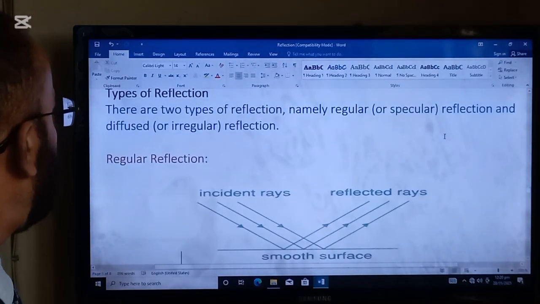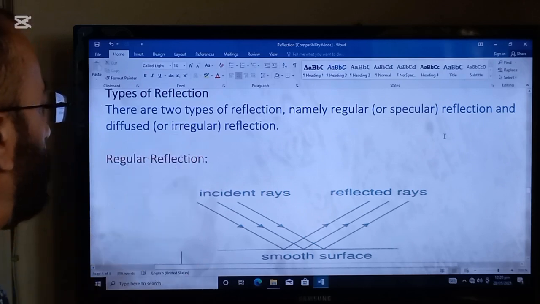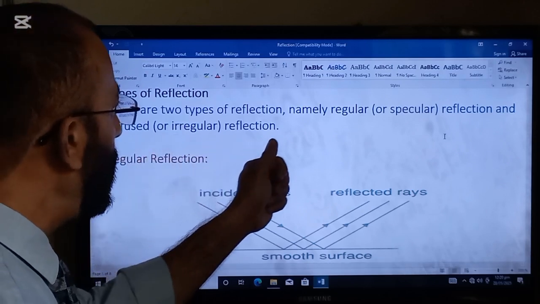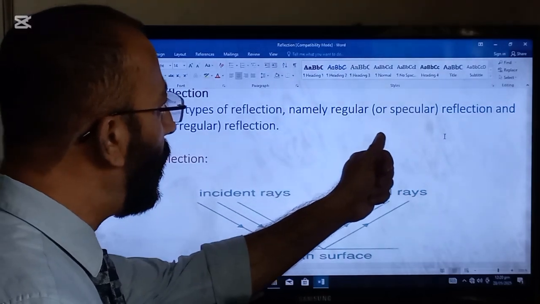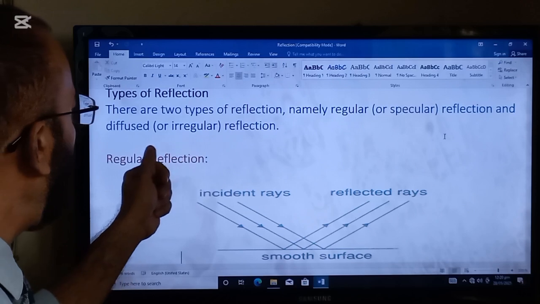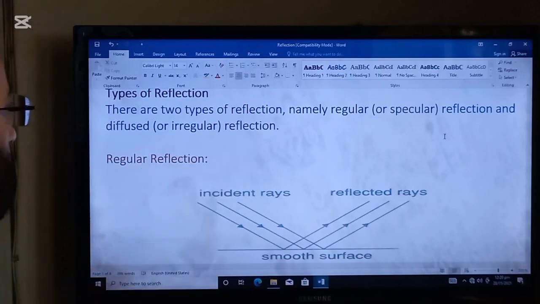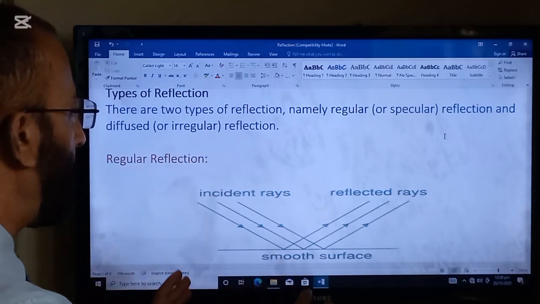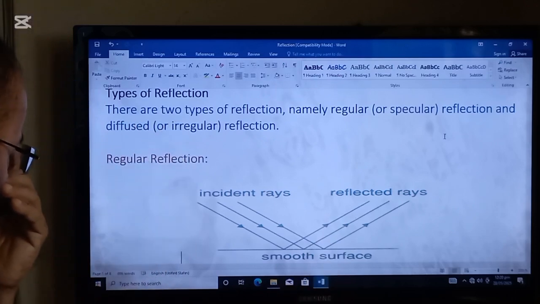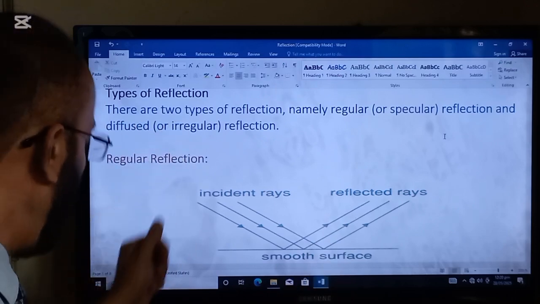Next topic is the types of reflection. There are two types of reflection, namely regular or specular reflection and diffused or irregular reflection. So now we are going to read these two types of reflection one by one. First is regular reflection.